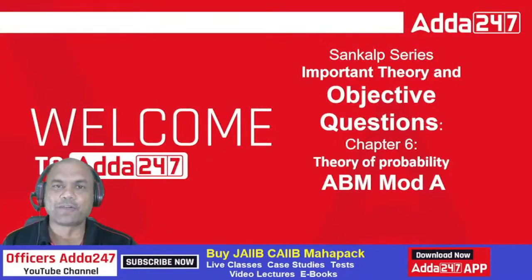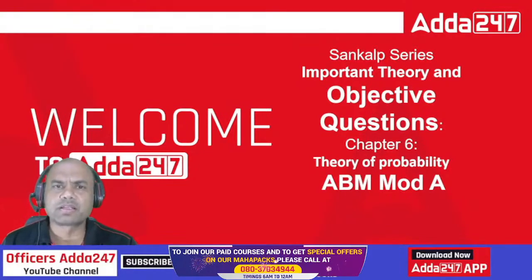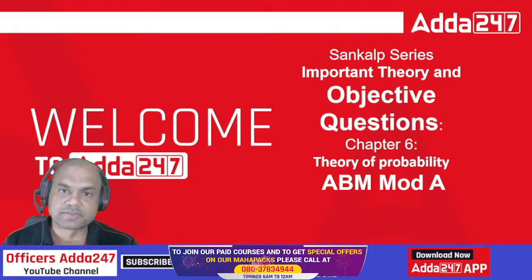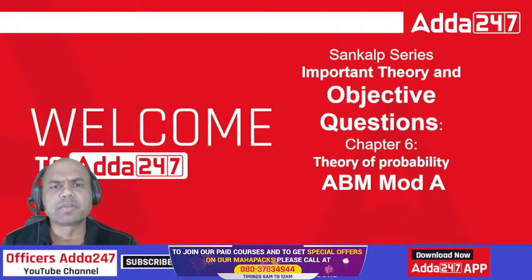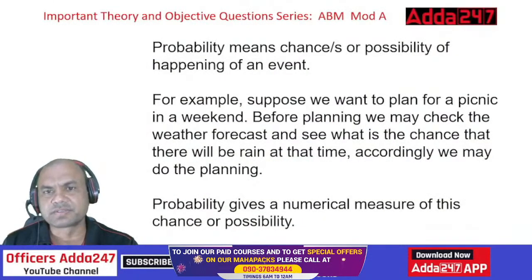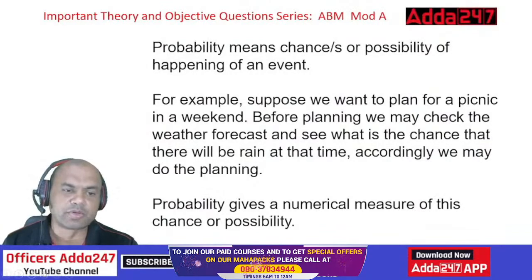Hi friends, welcome to Adda 24/7. We are in the Sankalpa series for ABM. We are covering various numericals, theory questions, objective questions for the subject. Today we'll be covering theory of probability, chapter number 6. We'll be covering some important theory parts plus some numericals. So let's start without wasting the time. Let's move on.